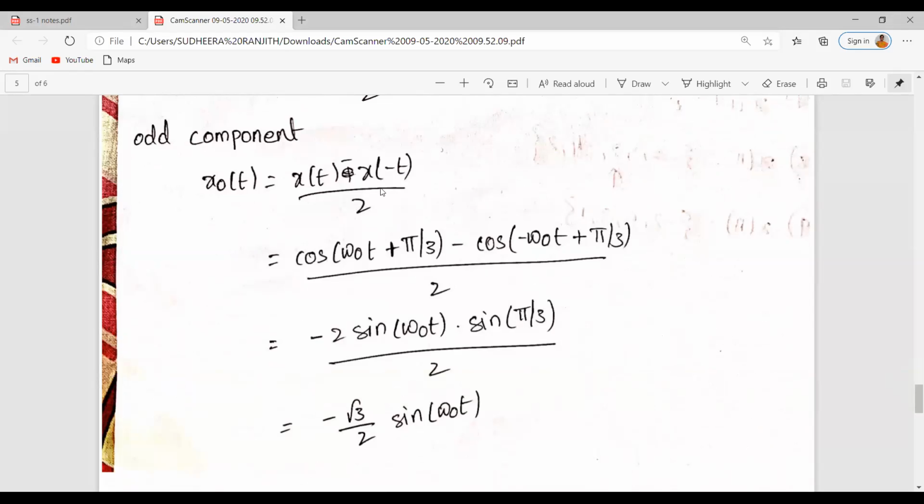And the odd component is x odd of t equal to x of t minus x of minus t divided by 2, which is cos omega naught t plus pi by 3 minus cos of minus omega naught t plus pi by 3. As we know, cos a plus b minus cos a minus b is equal to minus 2 sin a sin b. Yes or no? So now it can be written as minus 2 into sin omega naught t into sin pi by 3. The 2 and that 2 will get cancelled, and sin pi by 3 is equal to root 3 by 2. So minus root 3 by 2 sin omega naught t is the odd component of the given signal cos omega naught t plus pi by 3.